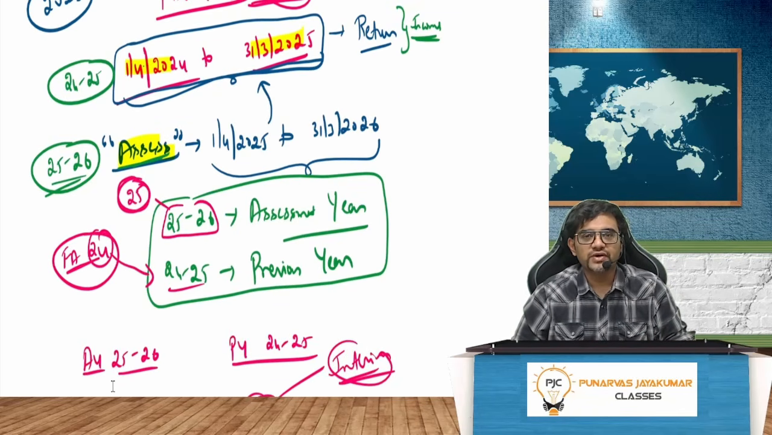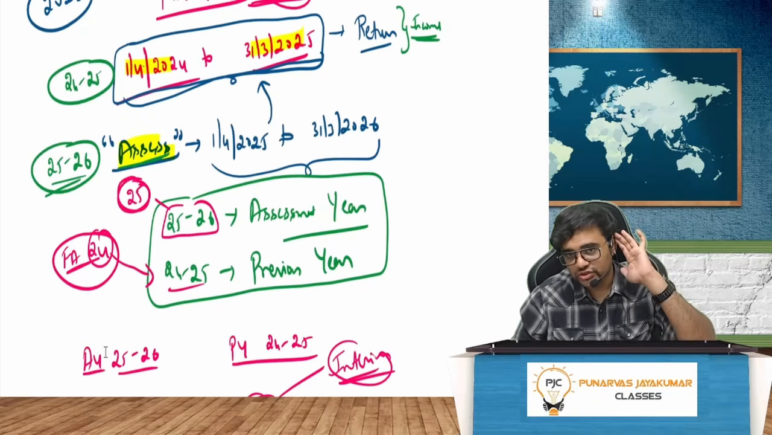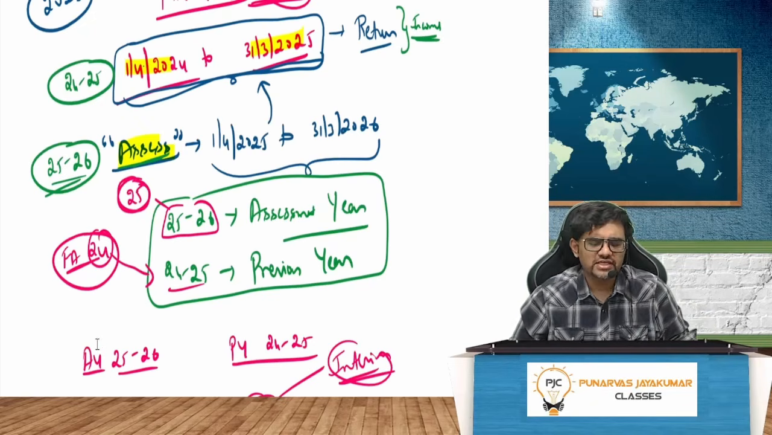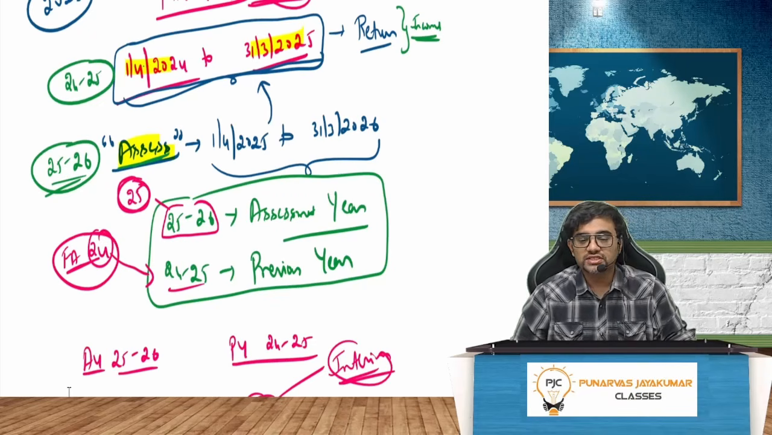What is the assessment year? 25/26. What is the previous year? 24/25. I can hear you. Come on, you should all shout and tell me. What is the previous year? 24/25. What is the assessment year? 25/26. What is the Finance Act?